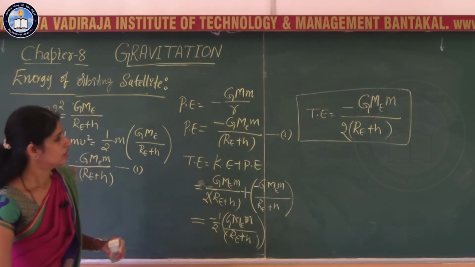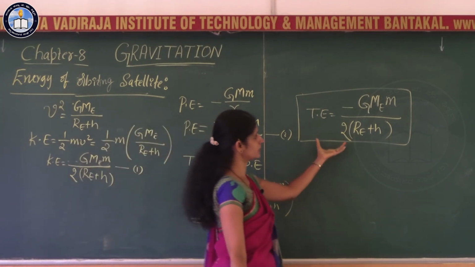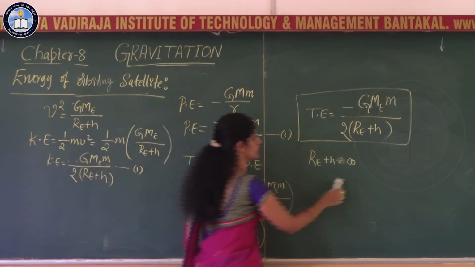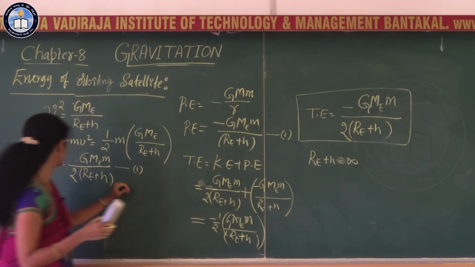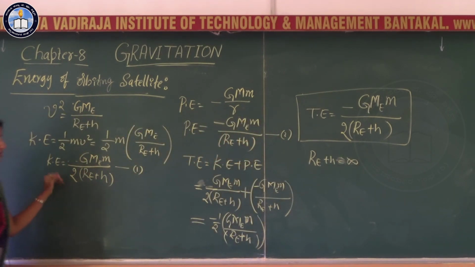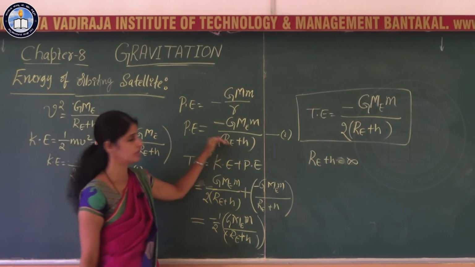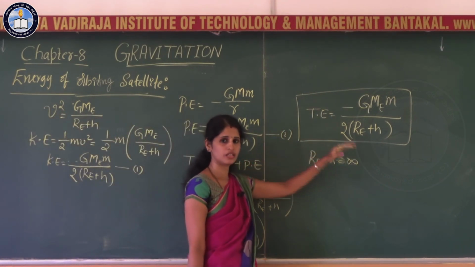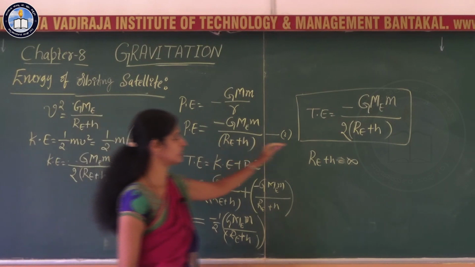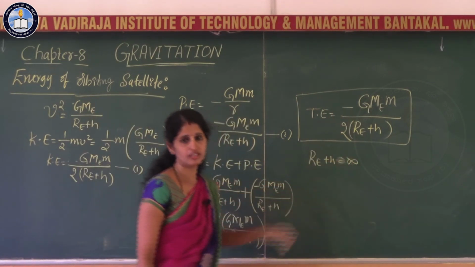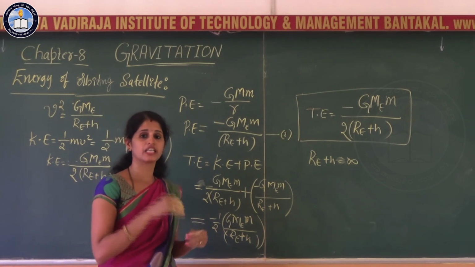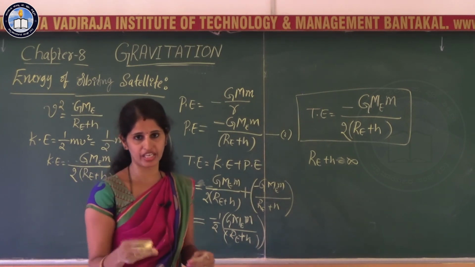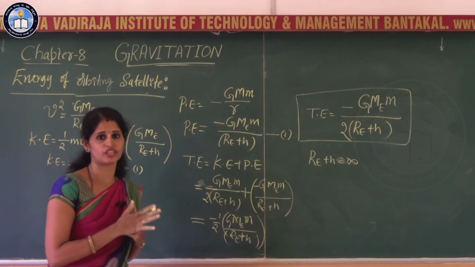The total energy is negative. If Re plus H is equal to infinity and you substitute, it is clear that kinetic energy will be 0, potential energy will be 0, therefore the total energy is 0. The total energy being negative means you have to supply energy to the satellite in order to make it free from the earth's gravitational force.